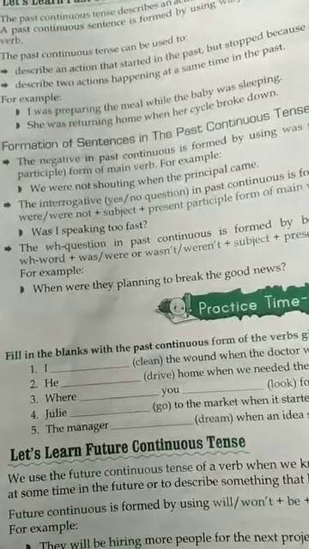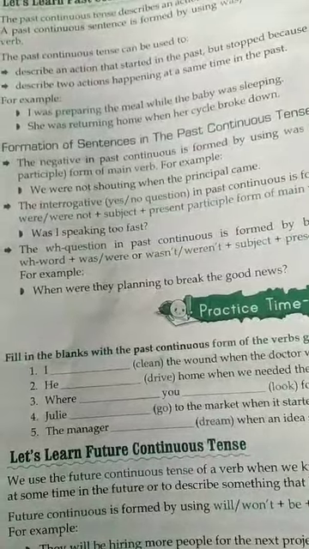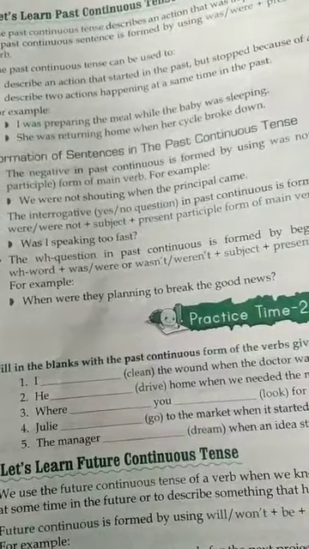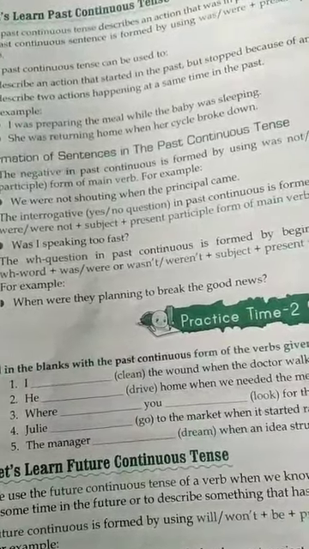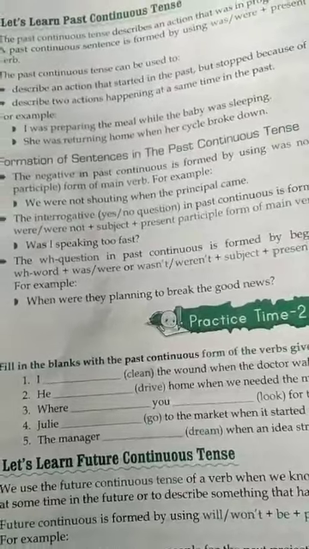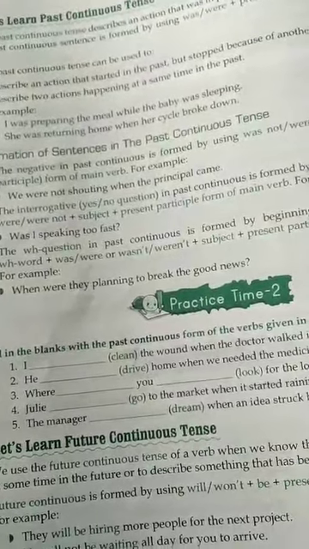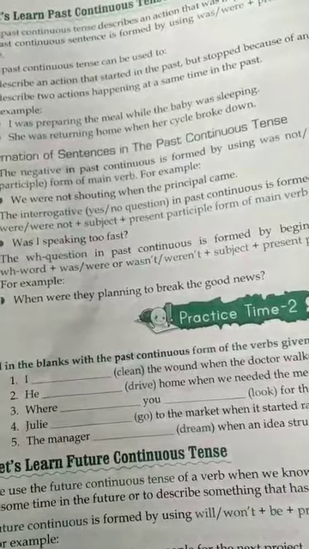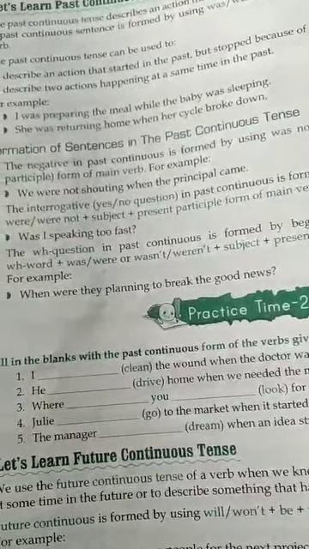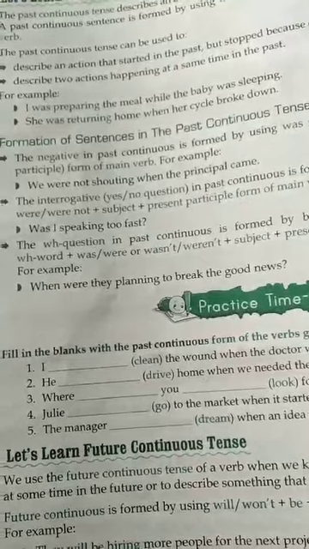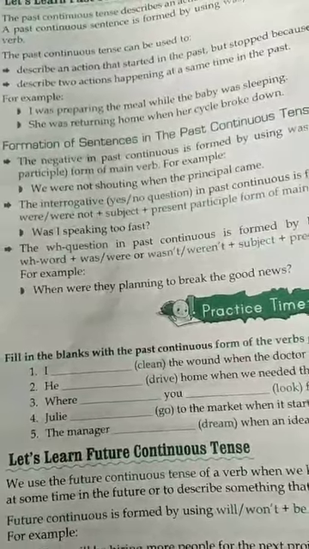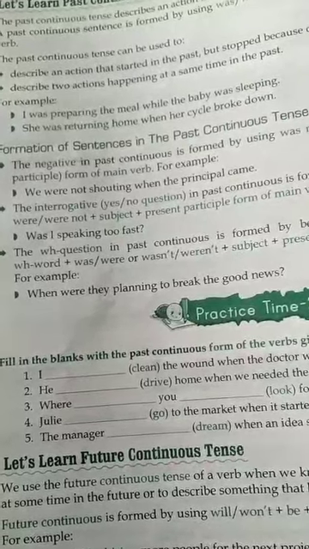WH words like what, where, when, which, whose, who, whom, how, why, these all are WH words.